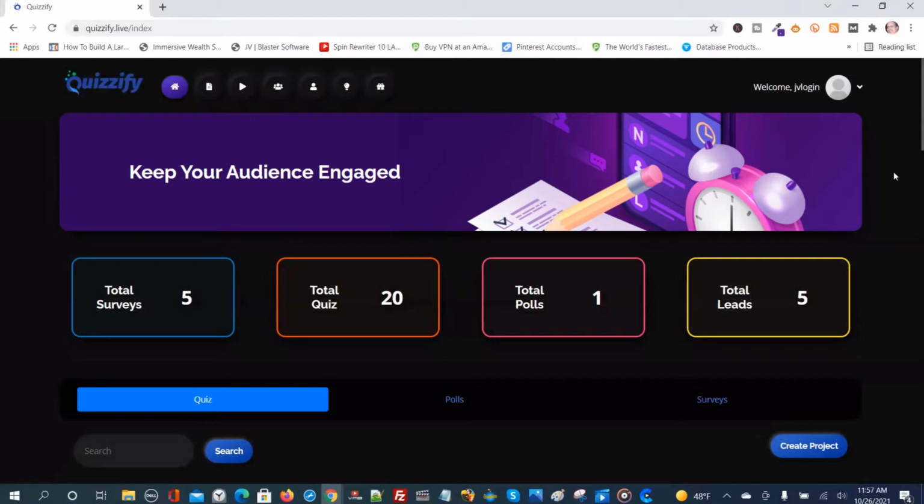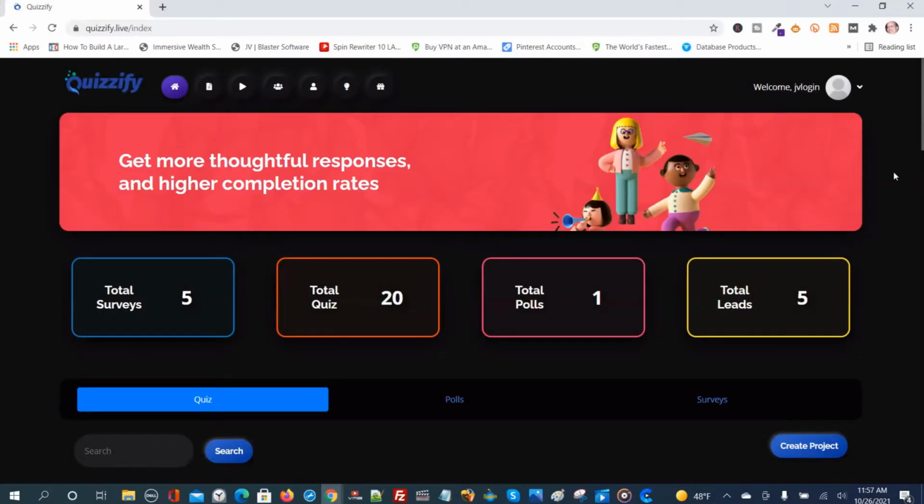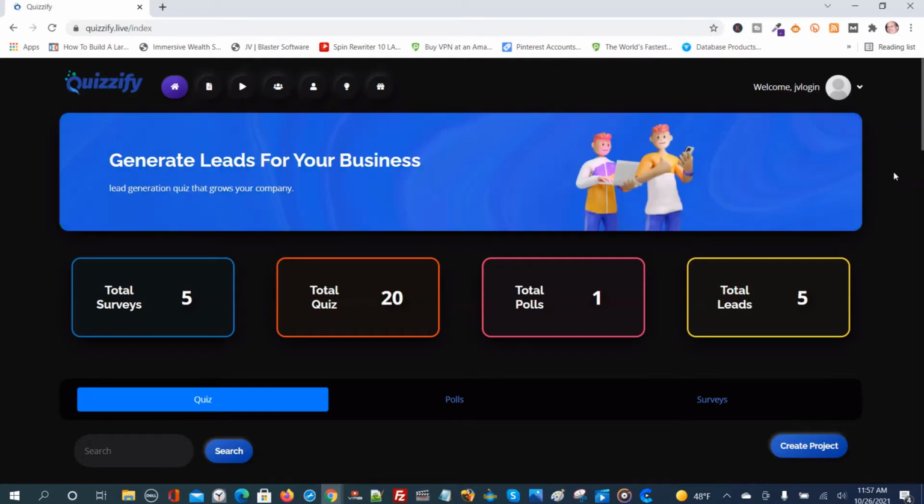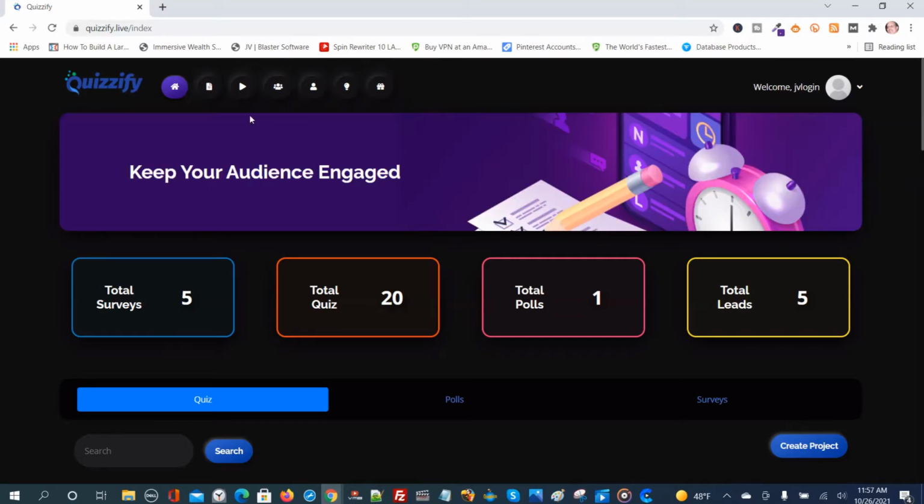And we're in the members area, on the dashboard. What Quizify allows you to do is get traffic, leads, and sales through quizzes, polls, and surveys. It has a series of pre-made templates that you can edit. Before I show you those, I'm going to go through this top section up here.